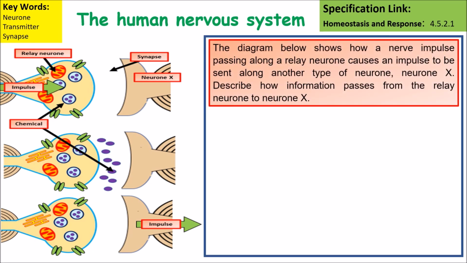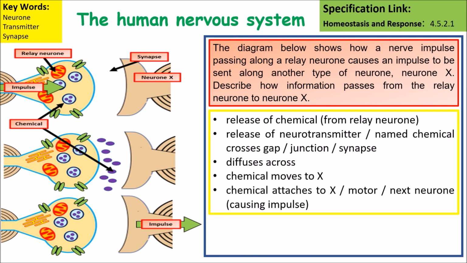If we have a quick look at this diagram, it shows how a nerve impulse passing along a relay neuron causes an impulse to be sent along another neuron. Describe how this passes from one neuron to the next. The key things you would need to talk about are that a neurotransmitter is released and moves across the synapse, or across the gap. It diffuses across, and then it binds to neuron X, which causes a nerve impulse to occur in it.